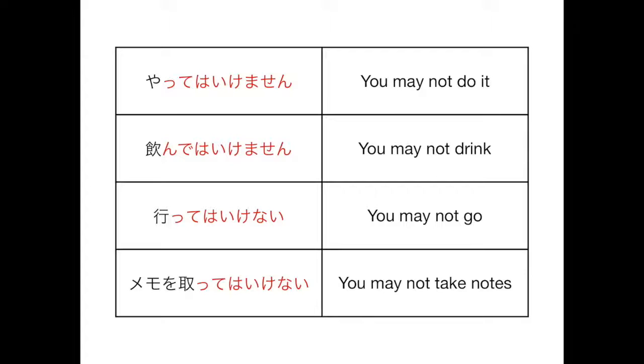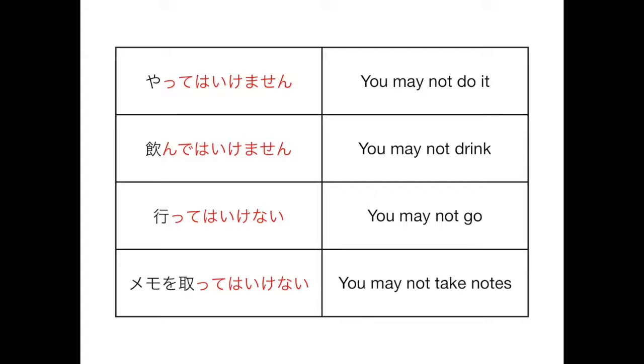Okay, and then the next one is ikimasu, which is go. And then we change that to te form, so that's itte, and then we add wa ikemasen or wa ikenai, which is the casual form in this example, and again I will show you that later. So you may not go is itte wa ikemasen or itte wa ikenai. You may not go. Okay, and then the last one is you may not take notes, and that is memo totte wa ikenai. Memo totte wa ikemasen. Okay,